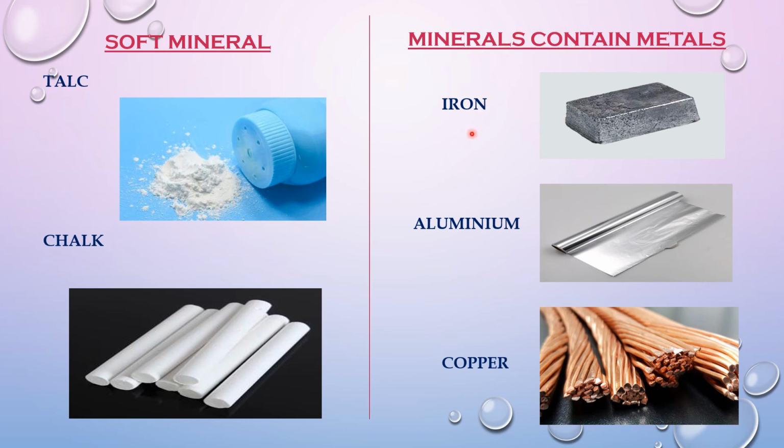There are some minerals which contain metals, and these metals can be extracted from the mineral. For example, iron, aluminium and copper. Iron is used in making steel, copper in electrical wires, and aluminium in making utensils and foils.